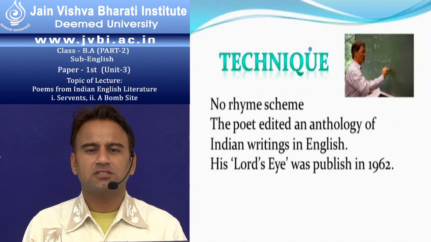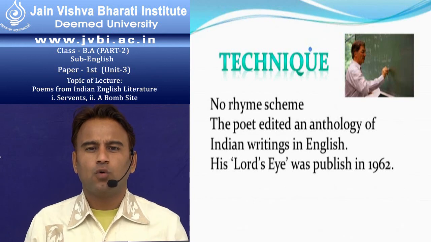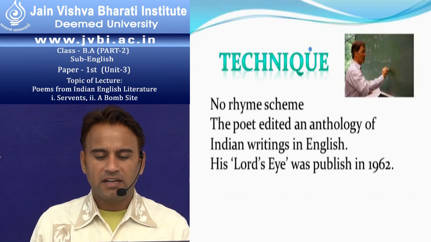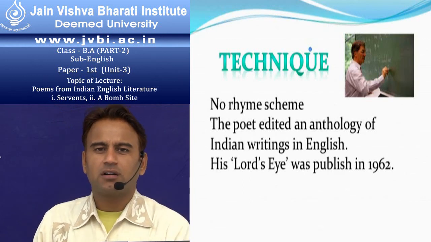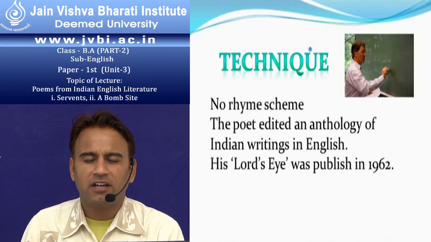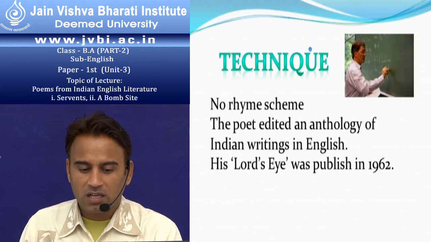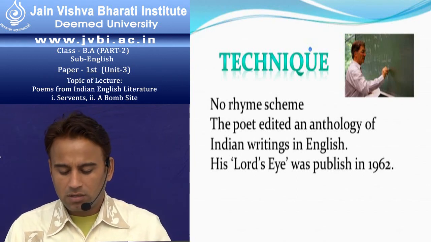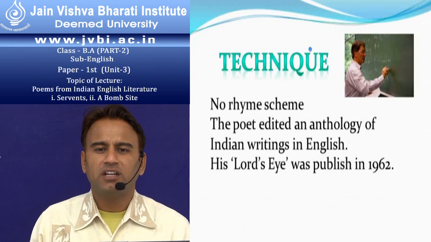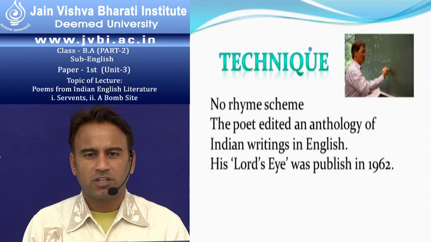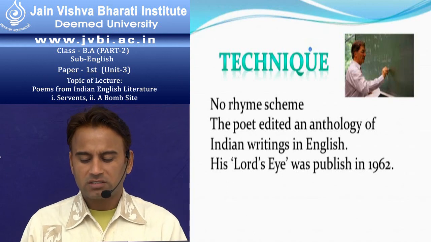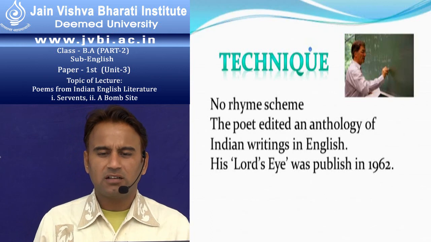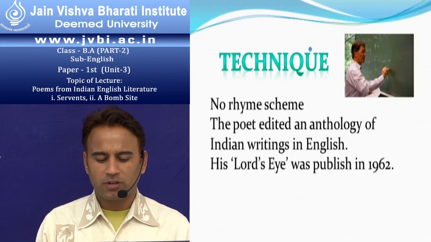He just compares it with a girl who was spreading her hair on a pillow. And it shows that all the destruction is very similar, and there is a pattern in destruction also. So these two poems show us that modern poets choose a different type of topic for their poetry. These two poems show us that not only romantic poetry is popular in this world, practical topics of poetry are also very popular.